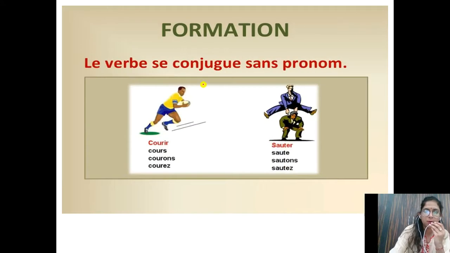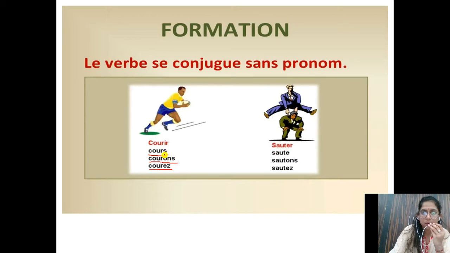Now next verbs, courir and sauter. Now it's written formation. Le verbe se conjugue sans pronom. The verb is conjugated without subject pronoun. Tu, nous, vous is not there, only the conjugation is there. So you can see that cours, C-O-U-R-S, is the conjugation with tu. C-O-U-R-O-N-S, courons, is with nous. And courez, C-O-U-R-E-Z, with vous. Okay? Cours, courons, courez.